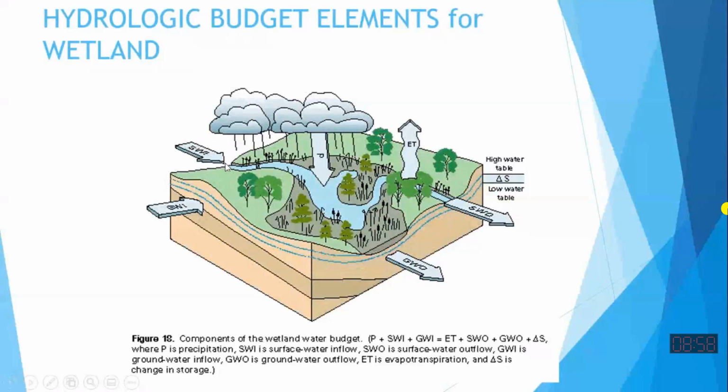For example, this wetland is not closed at the upper boundary. Water is flowing from the upper part to the lower part. So it is not closed over here. You have to quantify how much water is coming through the surface. Water is not closed at the downstream boundary either, so you should have knowledge of the water going out of this area in a certain time period. Under the ground, there is no impermeable boundary vertically, so some water will be coming from the side area or going towards the side area. So we have to take into account these things.